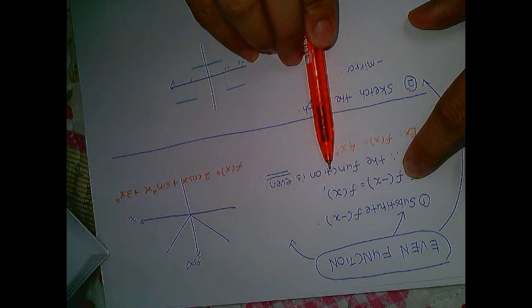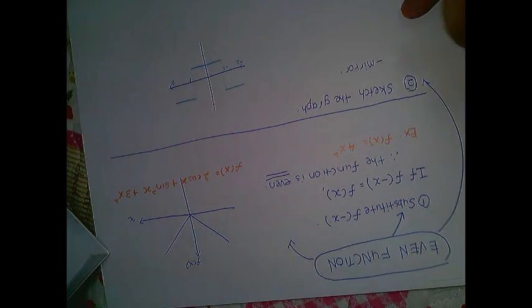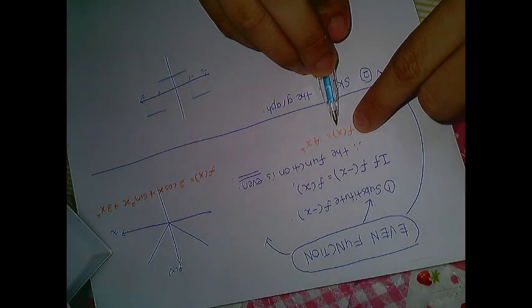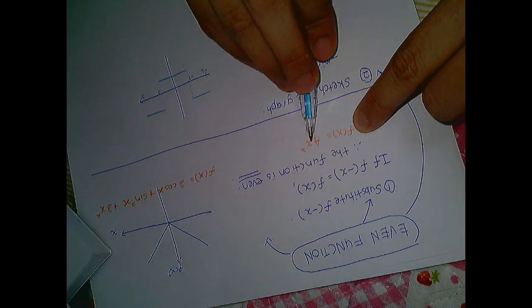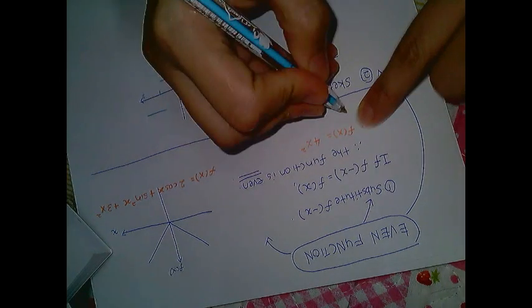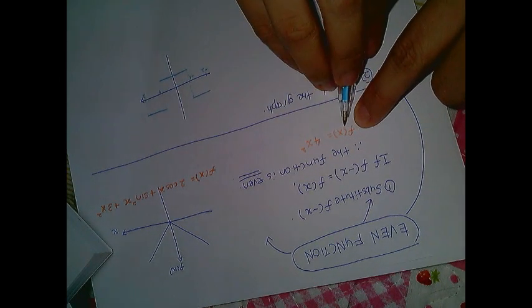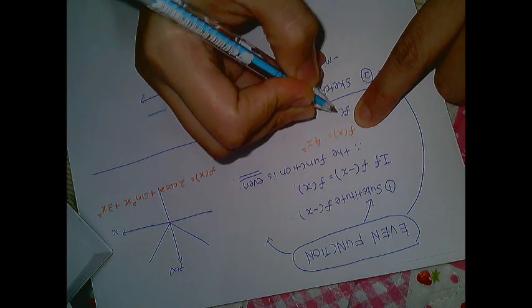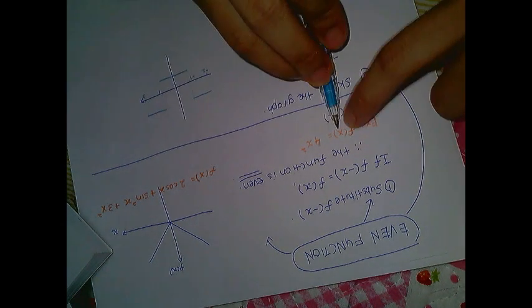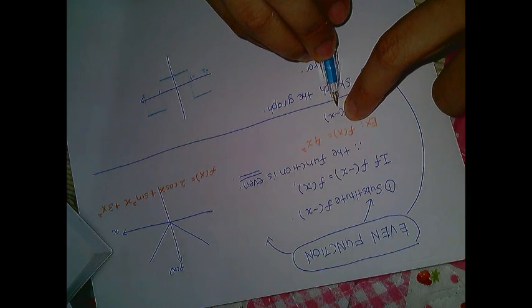For example, given that f(x) equals 4x squared, determine whether this function is even, odd, or neither odd nor even. If you are given a single function like this, we substitute x with negative x and determine whether you get f(x) back or not.